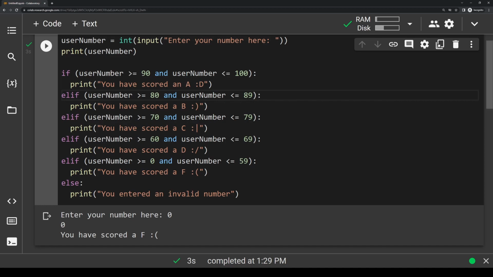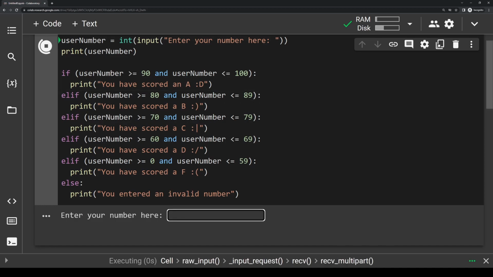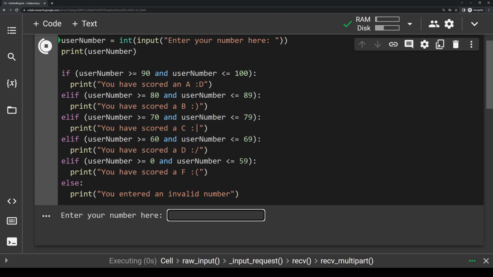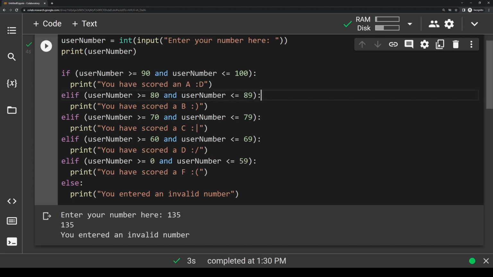And then we also want to check our else statement. So let's say the user enters 16,547. Now that's not a valid grade, obviously. So what's going to happen is it should trigger this else statement because it's not within any of these ranges here. So we do that and it says you have entered an invalid number. Let's try another invalid number. Let's say 135 and I'll run that. Invalid number.